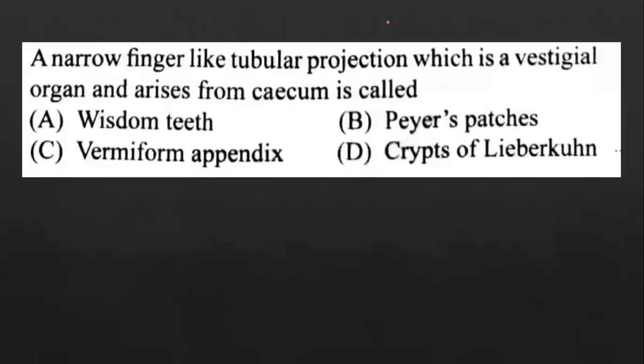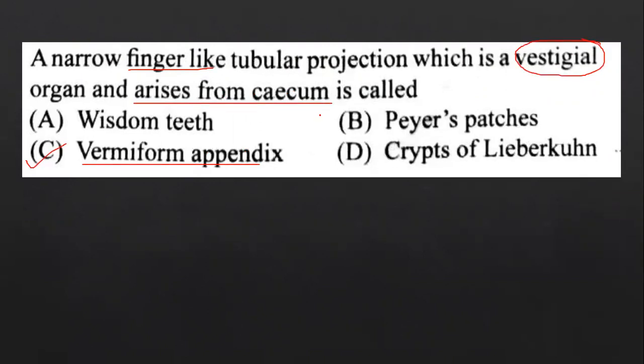Next question. Question number 8. A narrow finger-like tubular projection which is a vestigial organ. No doubt, everybody who wrote the test has got this question correct. It's none other than the vermiform appendix, which is the vestigial organ. And you have to pay attention towards this part of the question: it arises from the cecum.